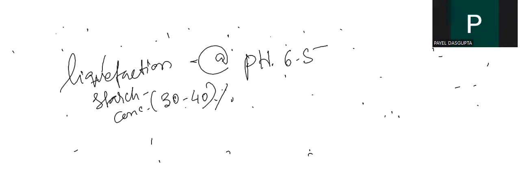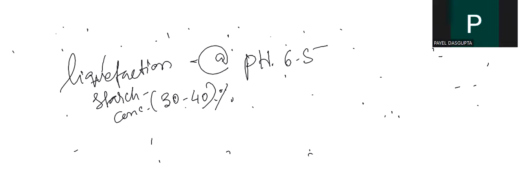Okay, and the starch concentration you need is 30 to 40%. 30 to 40% of starch concentration can be taken at a pH of 6.5. Then liquefaction starts. The alpha amylase, which I have already mentioned just before, can be obtained from bacteria like Bacillus licheniformis and Bacillus amyloliquefaciens.